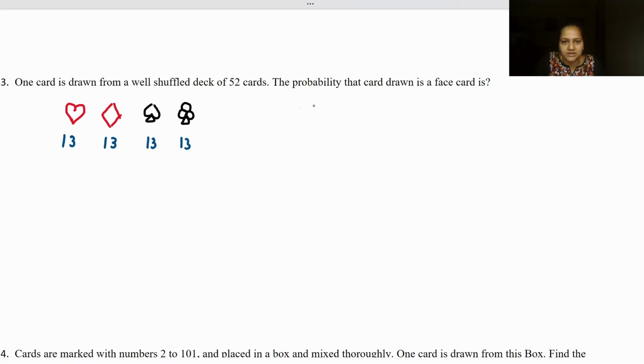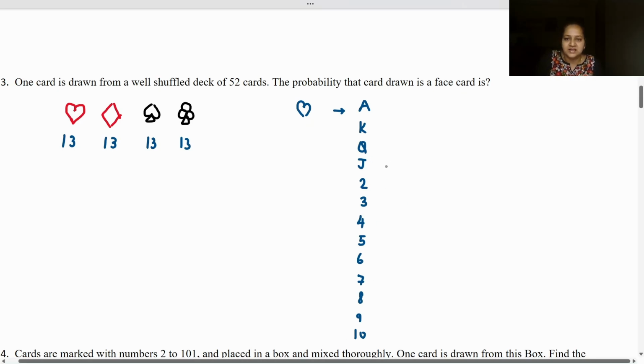If I take one sample, say the heart suit, we have an ace, a king, queen, jack, and then 2, 3, 4, 5, 6, 7, 8, 9, 10.